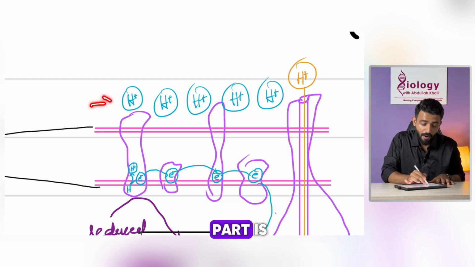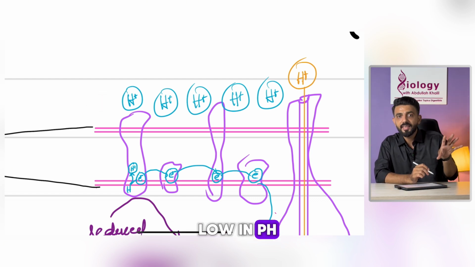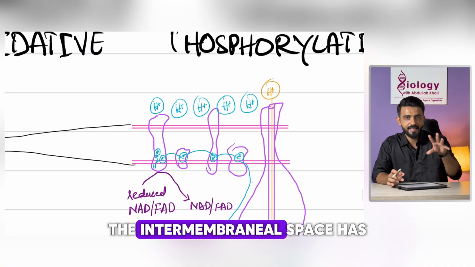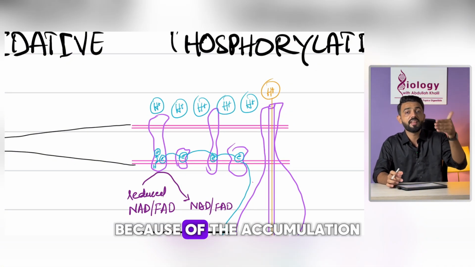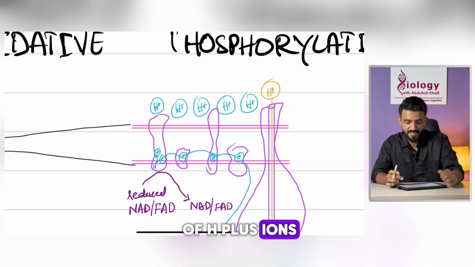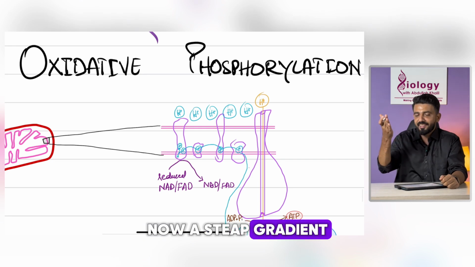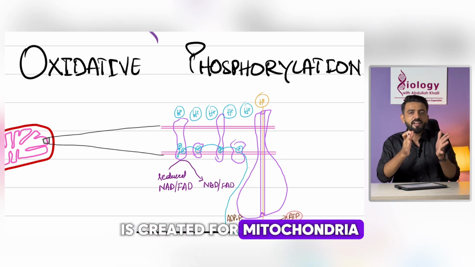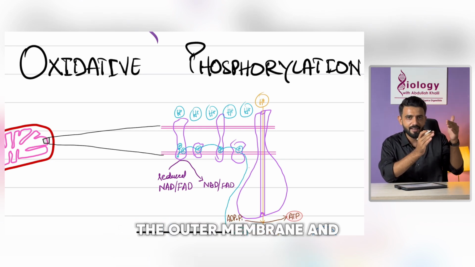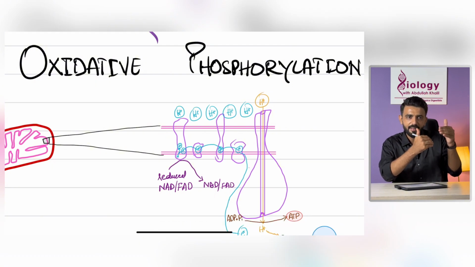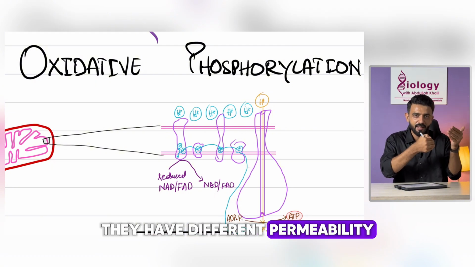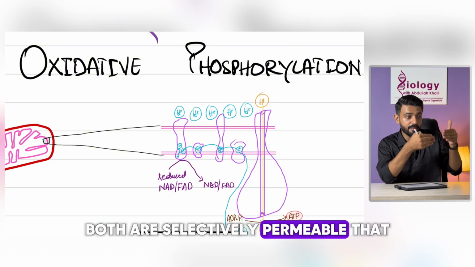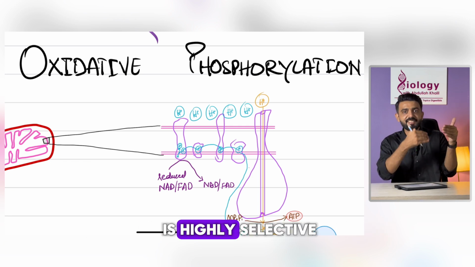That is why this part is low in pH. The intermembranal space has low pH because of the accumulation of H plus ions. Now a steep gradient is created. For mitochondria, you should know that the outer membrane and the inner membrane have different permeability. Both are selectively permeable, but the inner membrane is highly selective.